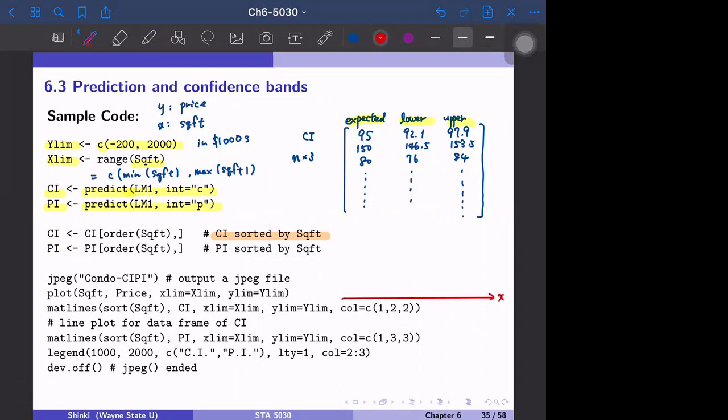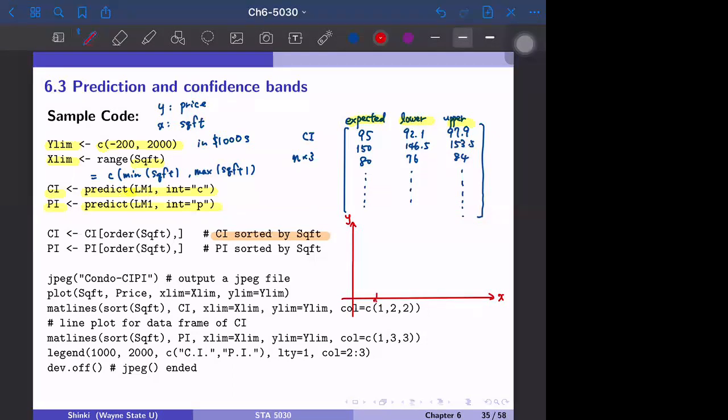So we calculated the confidence interval for each observation. Theoretically, we have to calculate the confidence interval for each possible value of X, so infinitely many values. But in practice, we cannot do that.